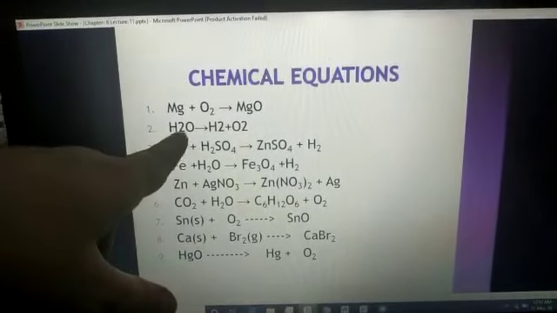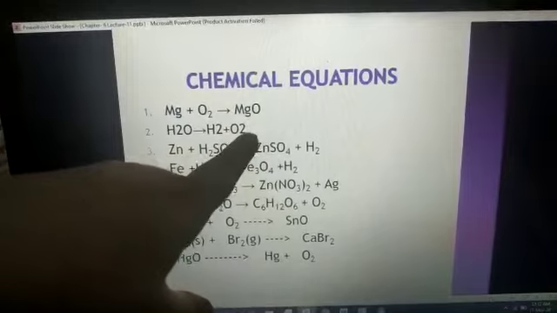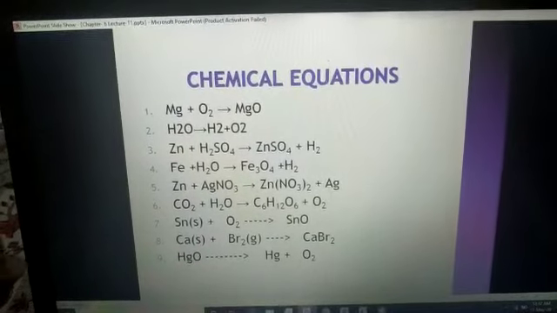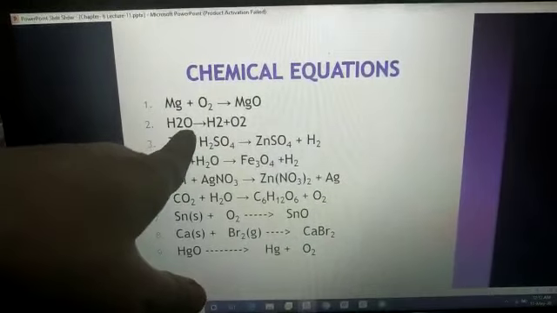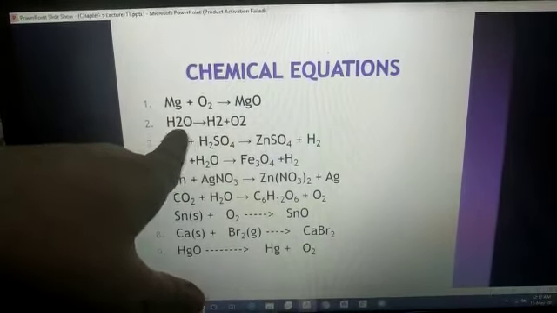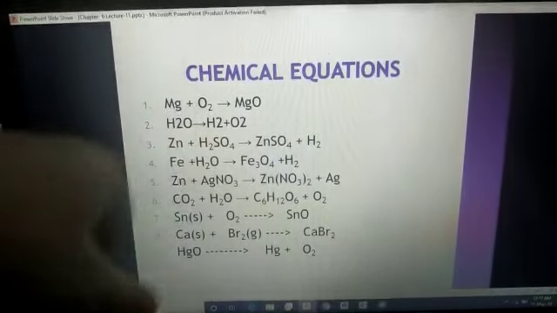Now water will get broken into hydrogen and oxygen molecule. Okay students, now 2 hydrogen and 2 oxygen, but here only 1 oxygen. Okay, now to balance this equation, what will happen?